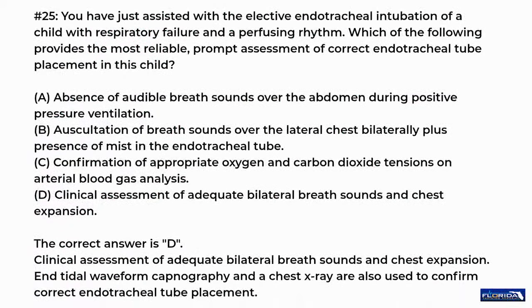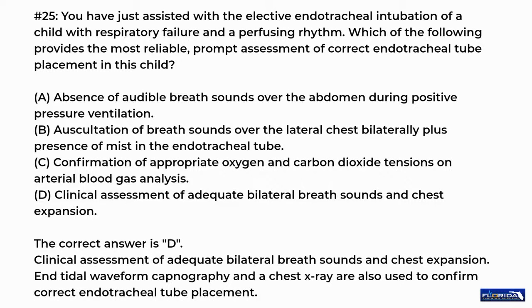Number 25. You have just assisted with the elective endotracheal intubation of a child with respiratory failure and a perfusing rhythm. Which of the following provides the most reliable, prompt assessment of correct endotracheal tube placement in this child? A. Absence of audible breath sounds over the abdomen during positive pressure ventilation.